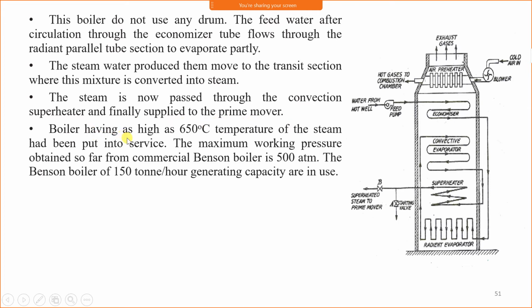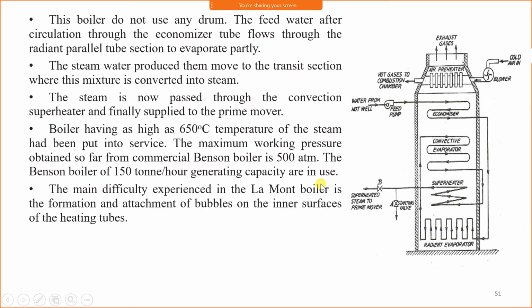The boiler having as high as 650 degrees Celsius temperature of the steam has been put into service. The maximum working pressure obtained so far from the commercial Bunsen boiler is 500 atmosphere. 500 atmosphere means more than 500 bar, meaning more than critical pressure. Bunsen boilers of 150 ton per hour generating capacity are in use.